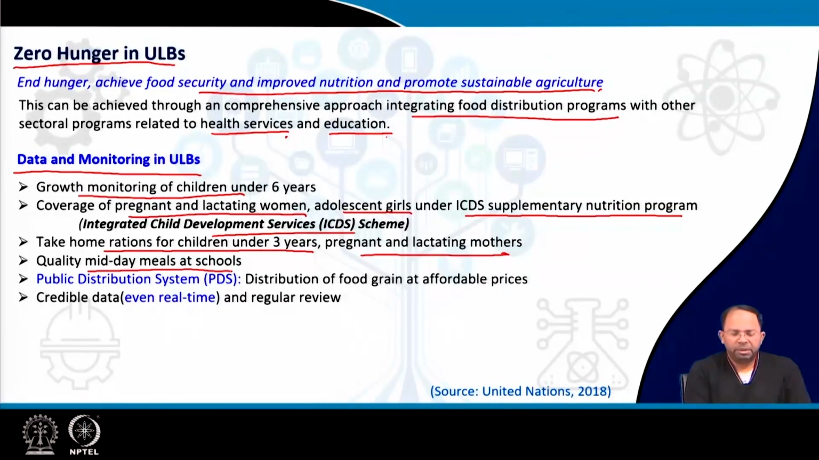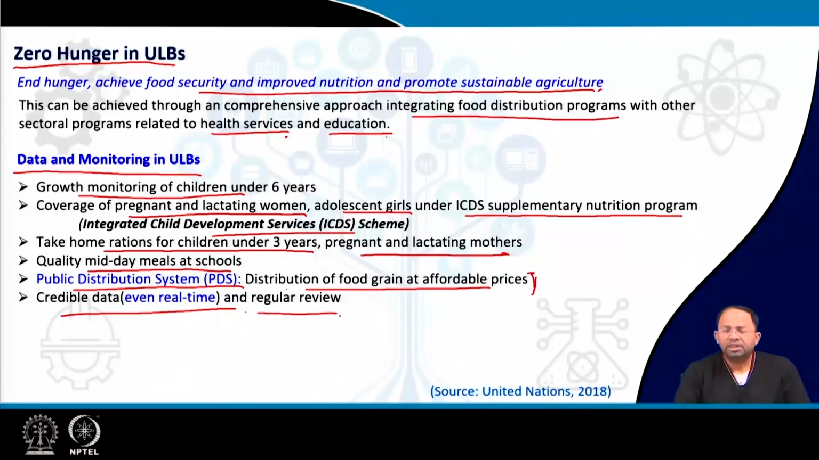Then quality midday meals at schools, public distribution system, distribution of food grains at affordable prices, and credible, even real-time, data and regular review of this distribution system. That means if the subsidized grains provided by the government are really reaching the poor people, the people they are designed to reach or who actually deserve them. That has to be looked into in the ULBs, and this kind of monitoring has to be done.